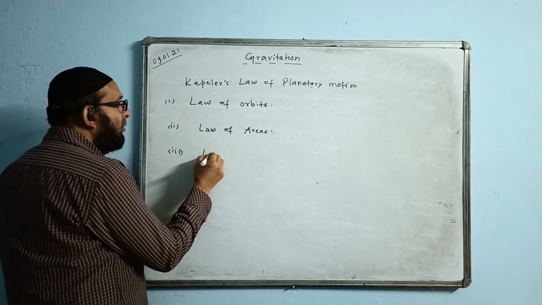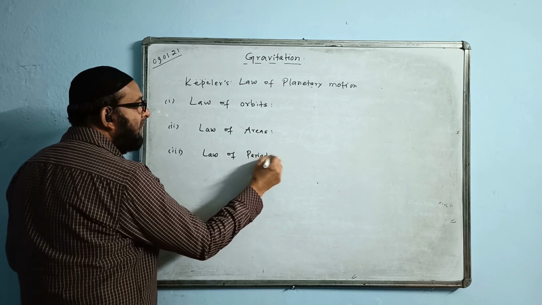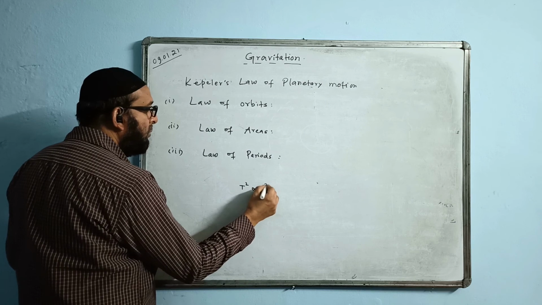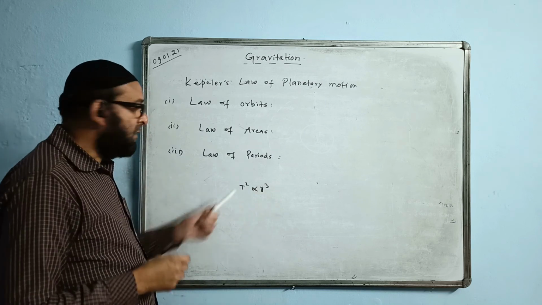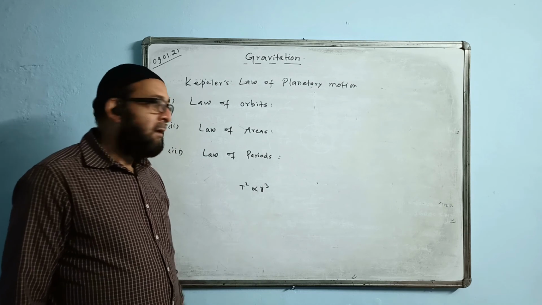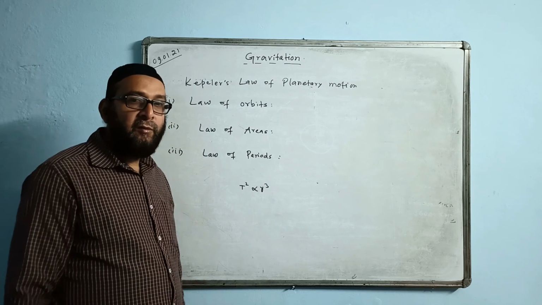Law number 3 is called the law of periods. I already told you the law of periods is like this: T square is proportional to R cube. But how to put this into a statement?